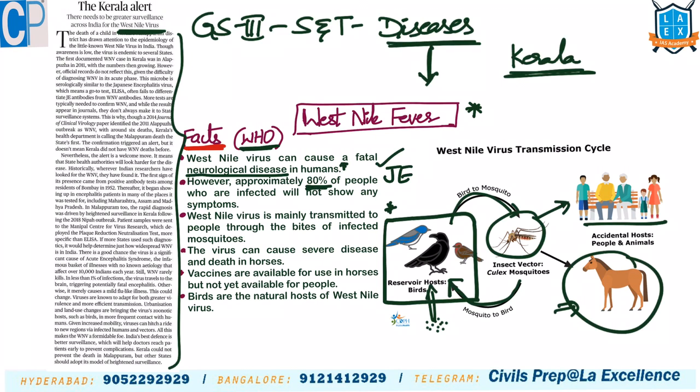Approximately 80% of the people infected don't show any symptoms. Then it transmits through mosquitoes. This causes severe disease and deaths in horses also. But in horses, vaccines are available, while for people they are not available. Birds are the natural hosts of the West Nile fever. See, whenever we see these fact sheets provided by WHO or some government organizations, these are important because questions are asked from them only in the examination.